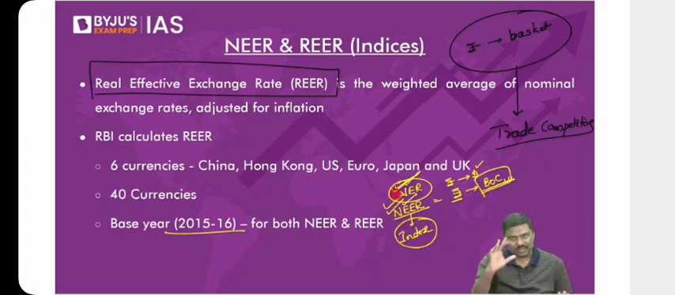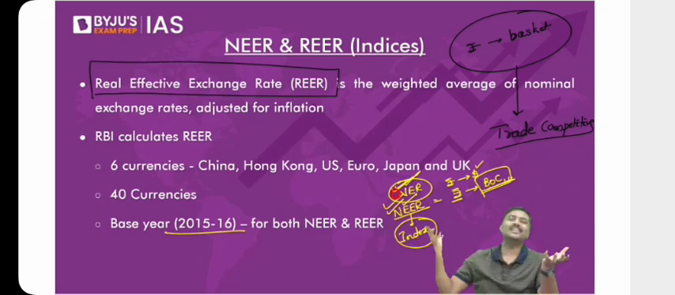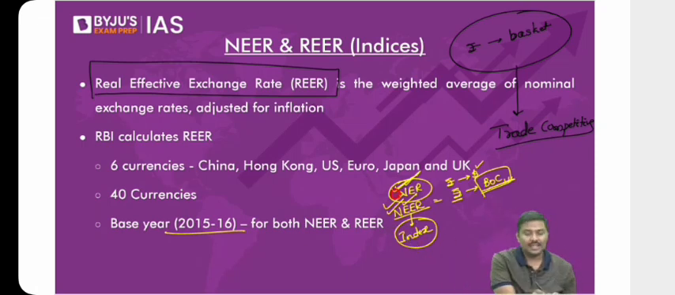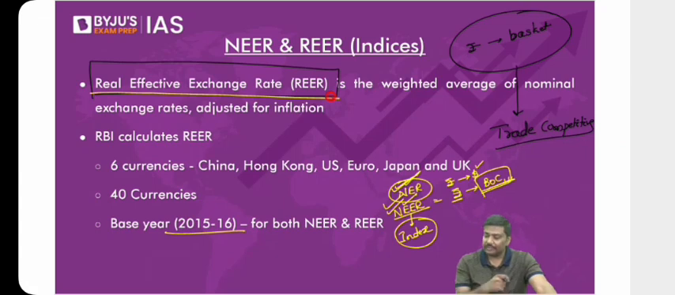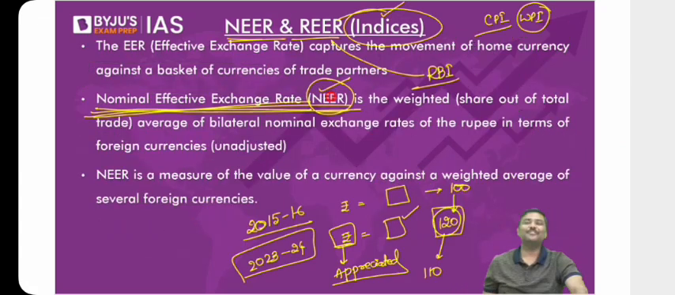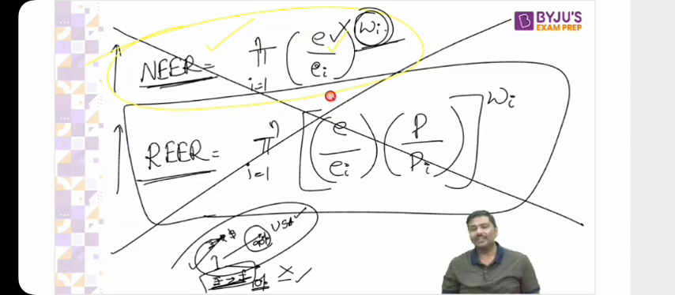Now coming back to the question all over again. Will NEER provide you trade competitiveness, that is, one good is equal to how many goods in the rest of the world? No. For that, we have one more formula, real effective exchange rate, REER. Look at the formula. Do not learn it by heart. Look at the formula. What is the difference between NEER and REER?